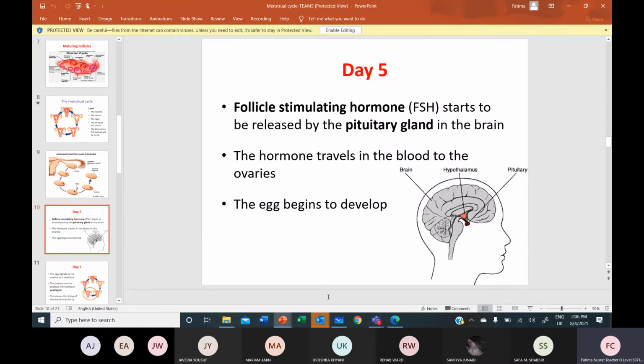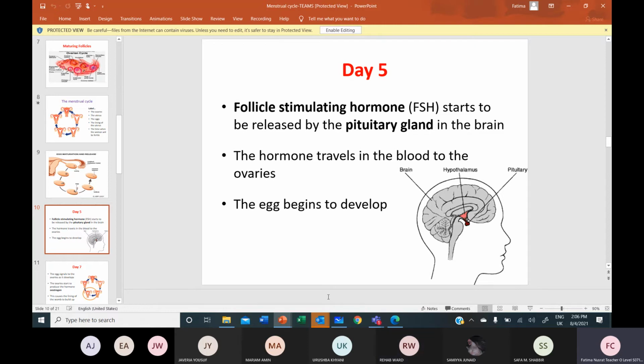And where is it released? Into the blood. Gland. Blood, good. In the blood, good, great. And where does it go? Where does it reach? Organs. What do we call that organ? Do we call it a target organ?